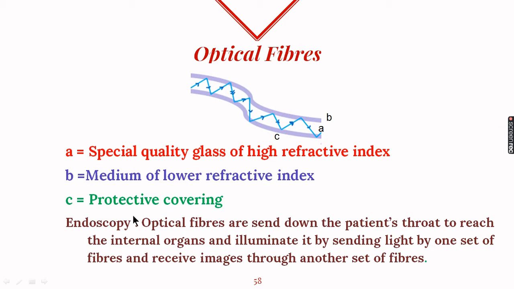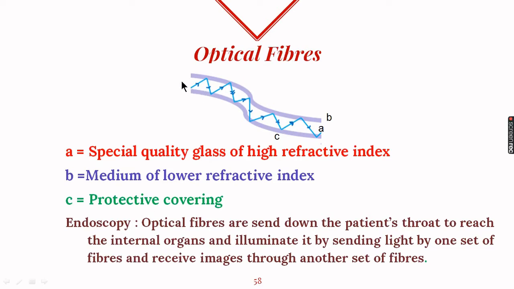These optical fibers are used in medicine in the process of endoscopy. Now in endoscopy, these optical fibers are sent down through the throat of a person into the internal organs to view the internal structure, just like the stomach. So it illuminates the internal organs so that they can be seen. With one set of optical fibers, illumination is done, and with another set of fibers, we get the images. So if there is any kind of inflammation or any other thing inside the stomach or any other internal organ, it can be easily viewed from outside.